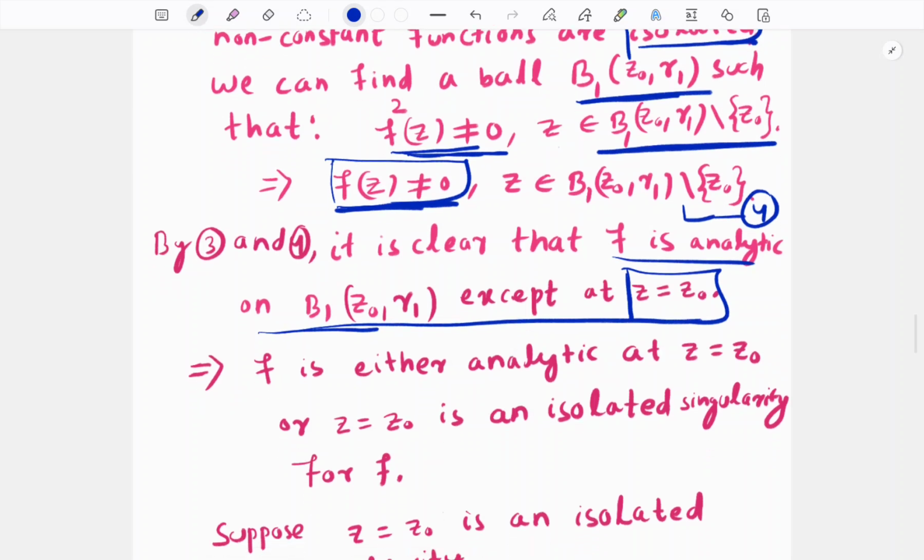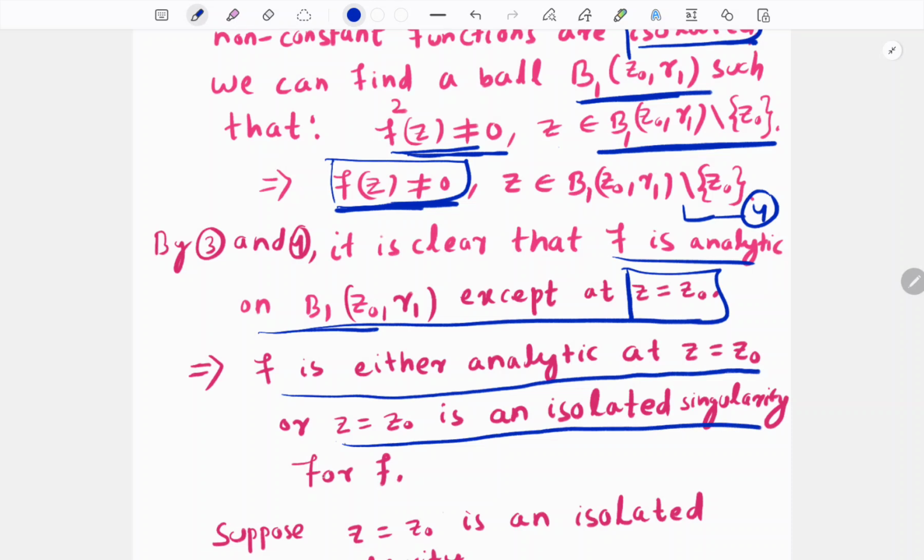Okay, therefore it implies that f is either analytic at z is equal to z0, or if it is not analytic, then it is an isolated singularity for f. Why is it isolated? Why is it not non-isolated?